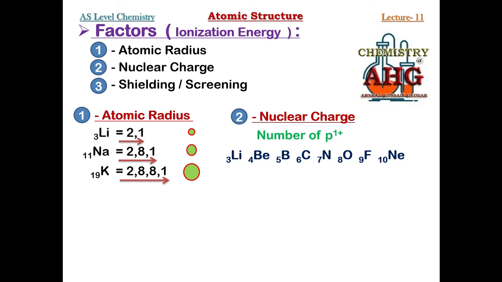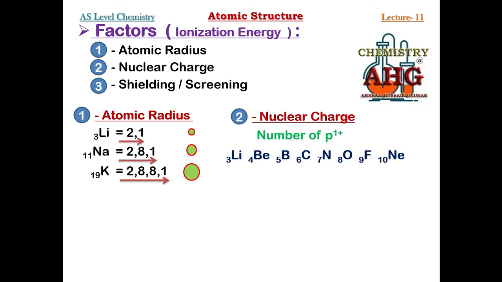Due to this strongest pull, the two shells will get close to the nucleus. When they get close to the nucleus, would it be easy or difficult to remove an electron? It would become difficult to remove an electron from neon. That is why neon would have maximum ionization energy out of these 8 elements, and neon would be least reactive.